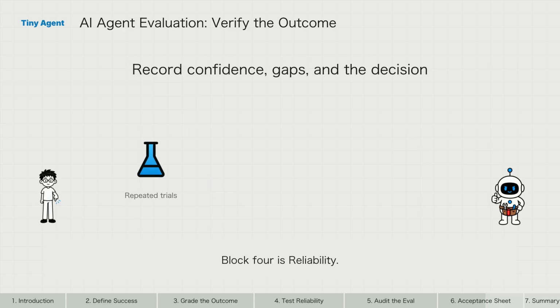Block 4 is reliability. Set the number of trials, the metric that matches the product need, and the minimum acceptable result. One success may be enough for exploration, but repeated customer actions need a consistency bar.